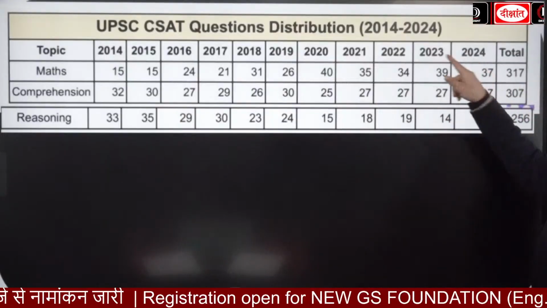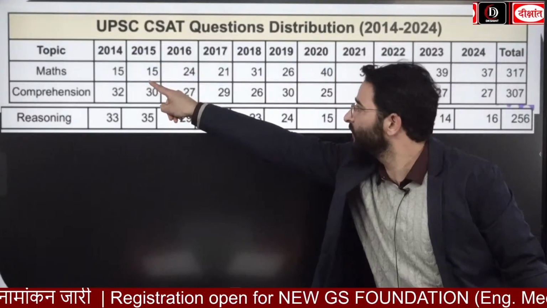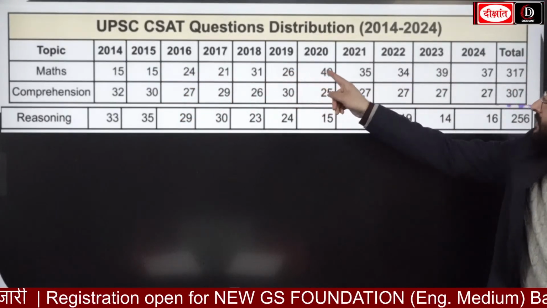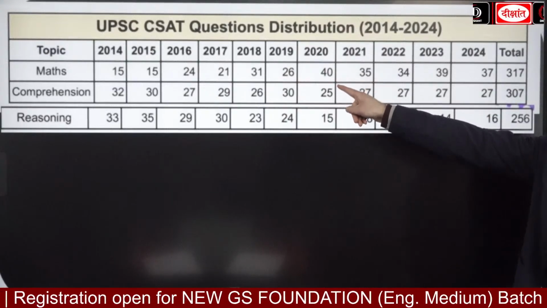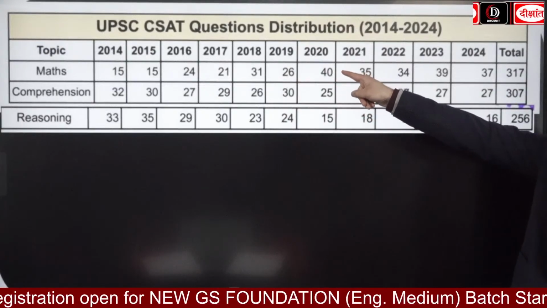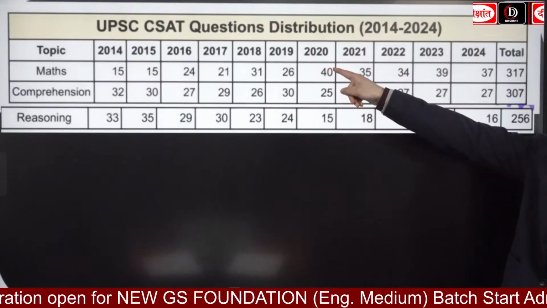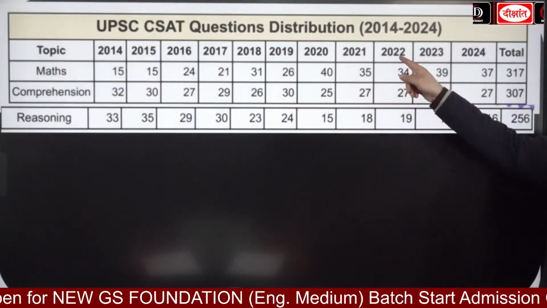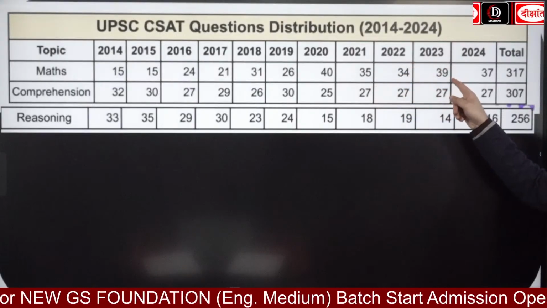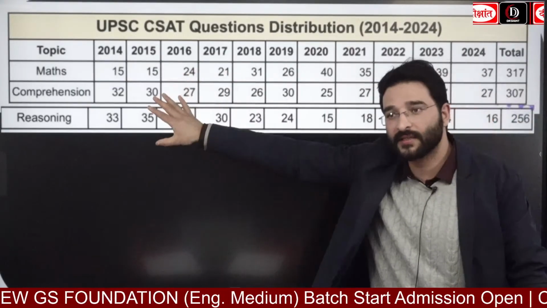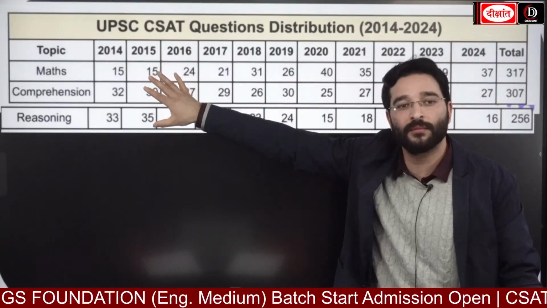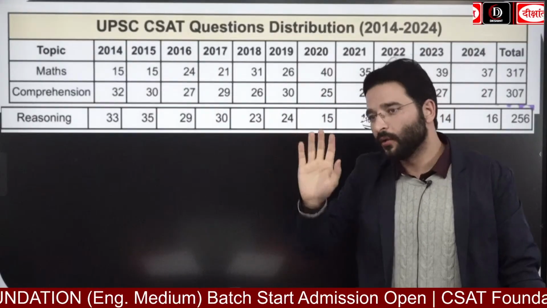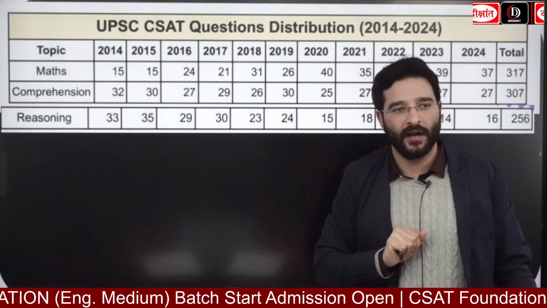Look here. 2014, you can see 15, 15, 24, 21, 31, 26, 20, 20, 40 questions. So at that point of time, people came out and they told that the CSAT paper was the toughest. Even in 2021 as well, 2022, 2023. Whenever more questions are coming from the quantitative aptitude portion or the maths portion, लोगों को क्या लगता है कि जो पेपर है वो थोड़ा डिफिकल्ट था.